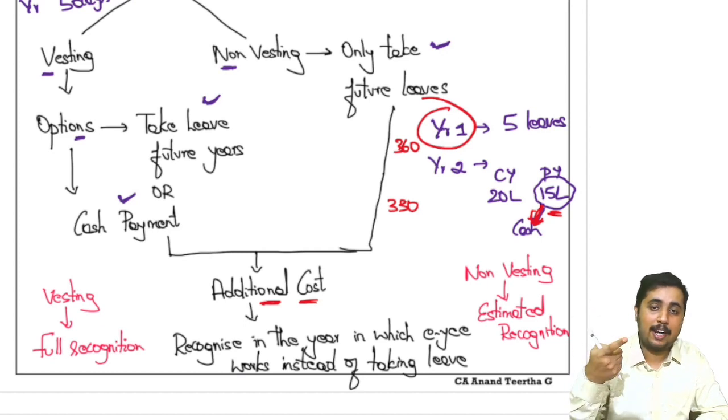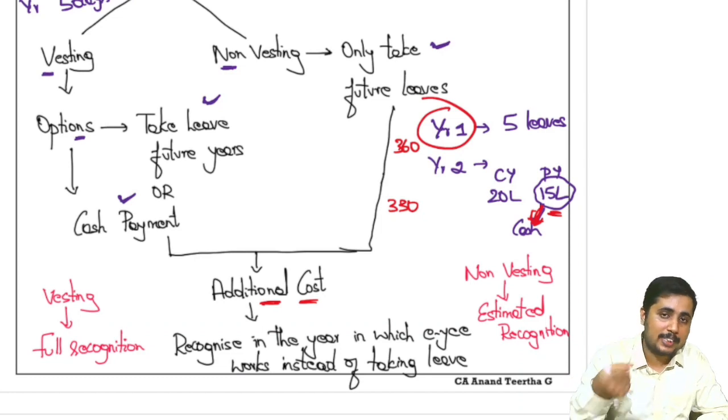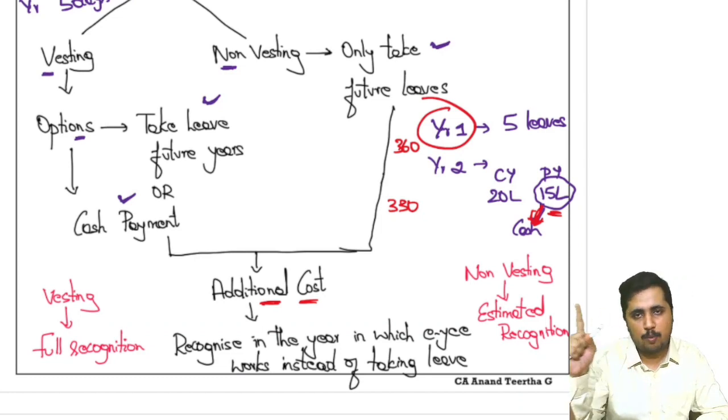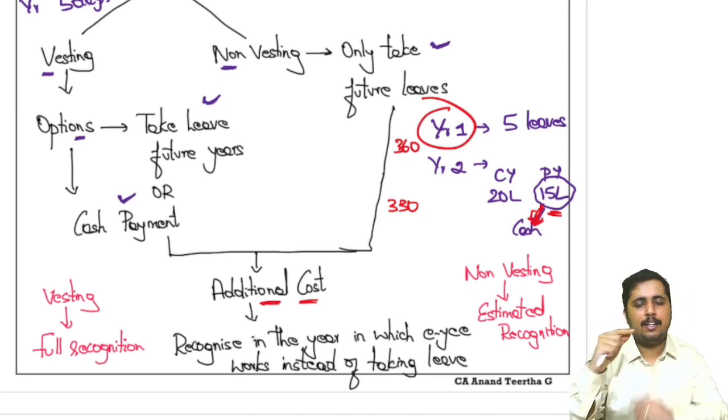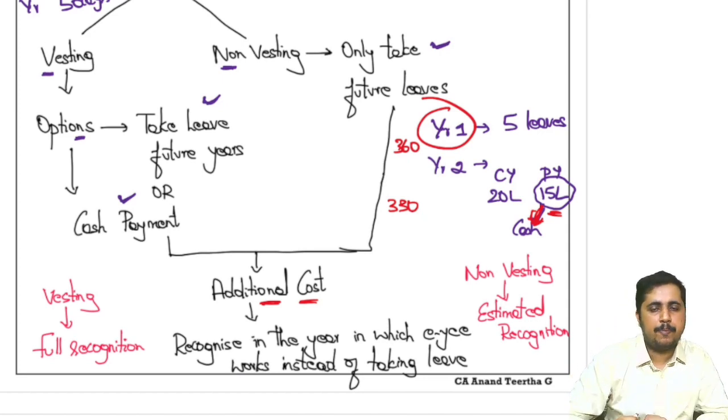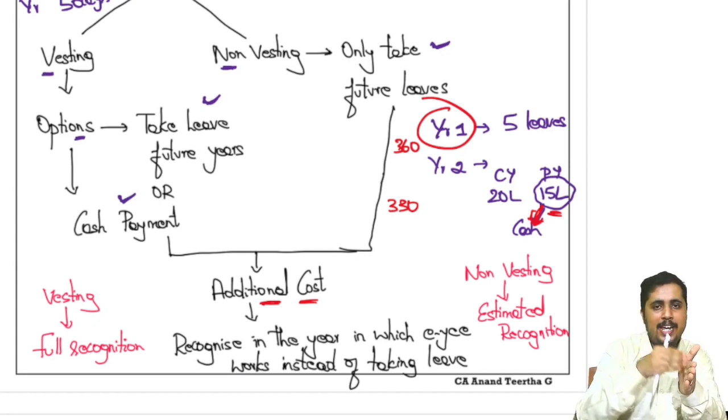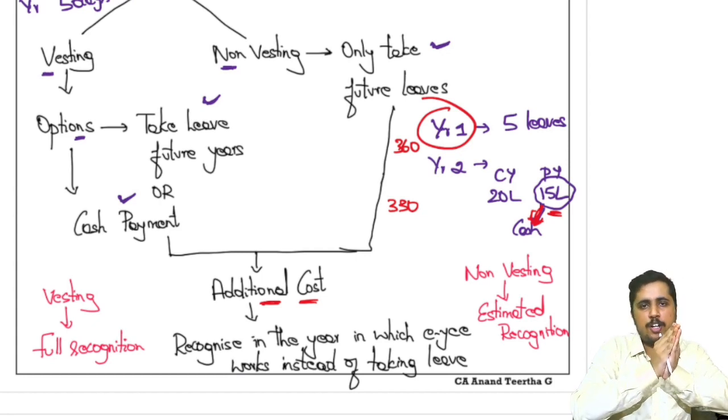But the thing is, recording of expense depends not just on payment, it also depends upon the services taken. Year 1 is more, so record additional cost there. Year 2 is less, adjust that in the next year. That is the requirement over there. And now let's learn a bit deeper. If it is vesting, the benefit in year 2 will be taken for sure.